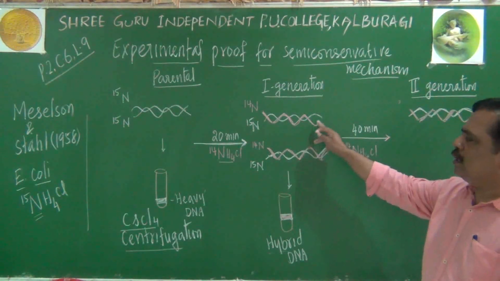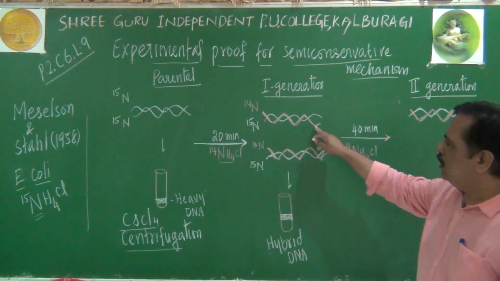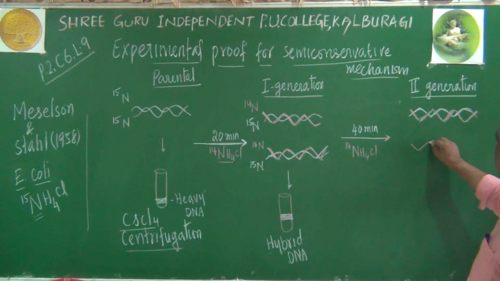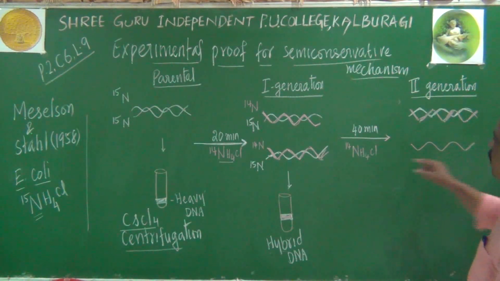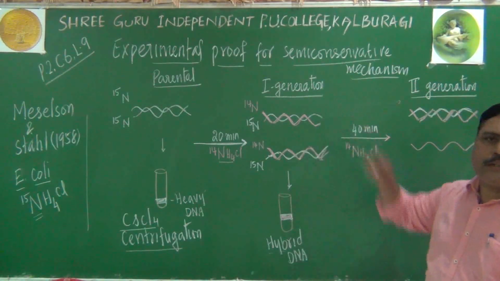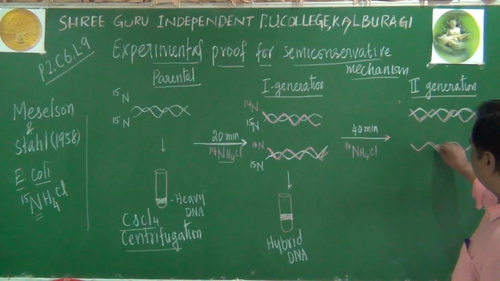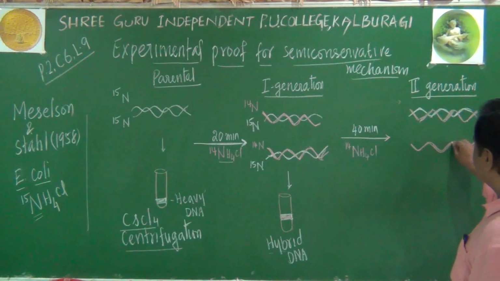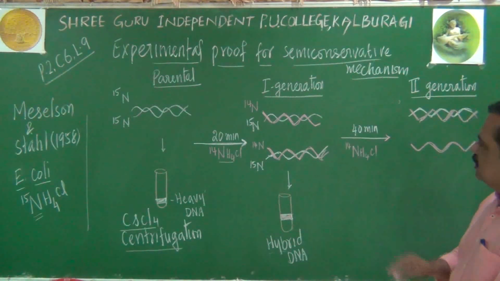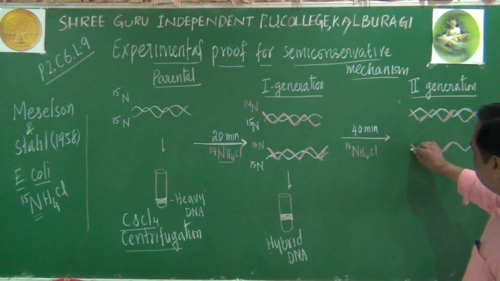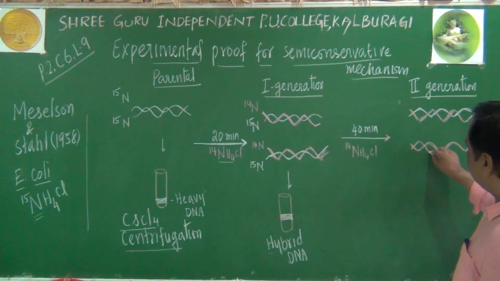What about the other granddaughter molecule? This pink color strand, the N14 strand, will act as a template here. So this will be a template strand, and the newly synthesized one is also from N14, so this will also be N14 only.